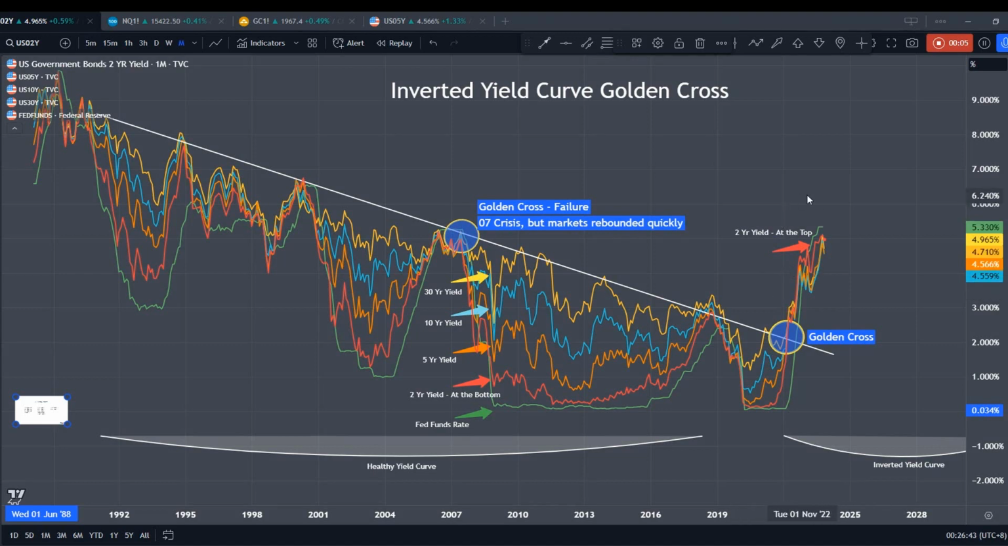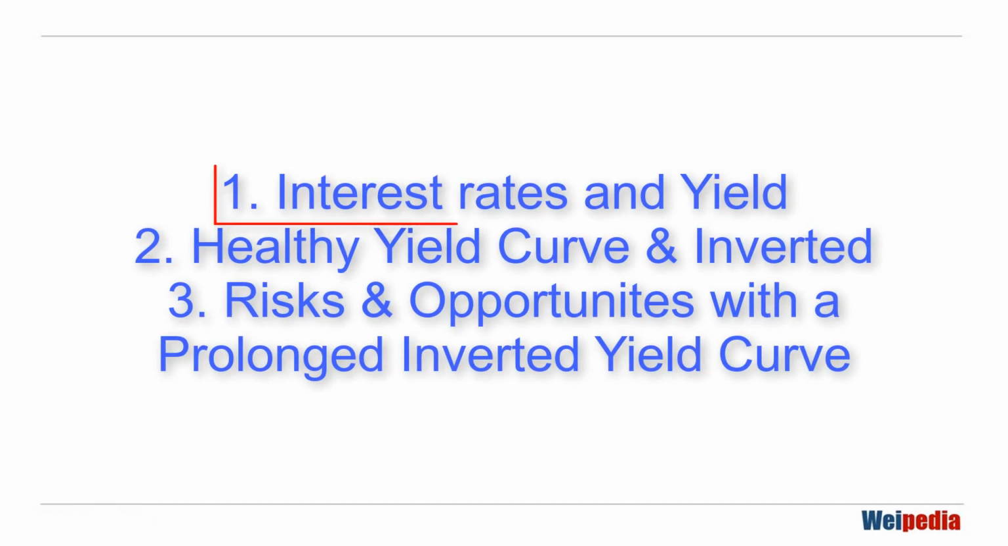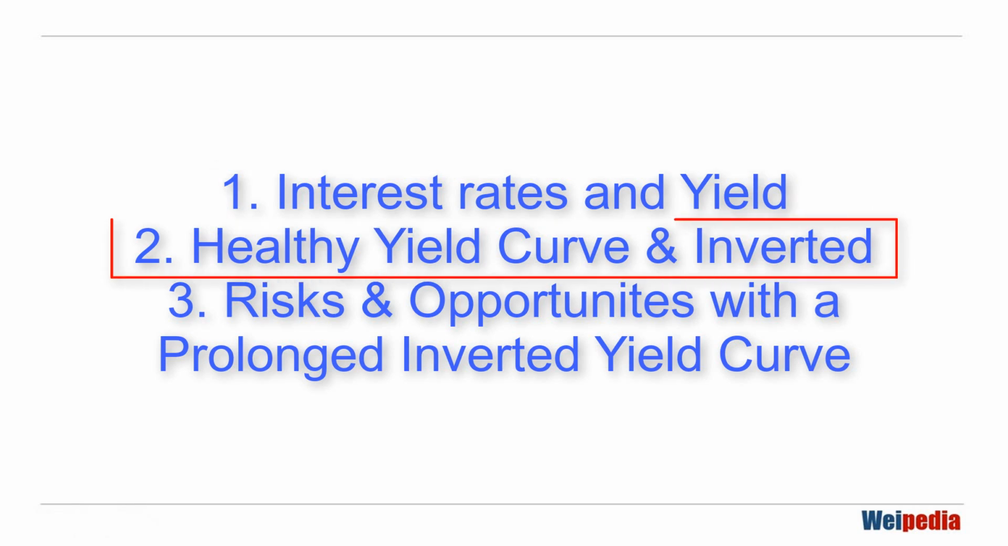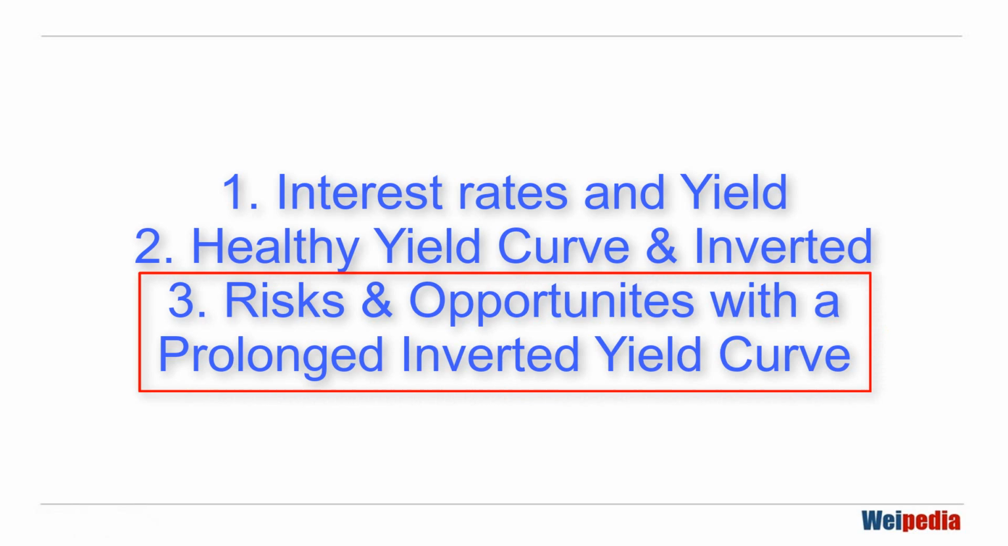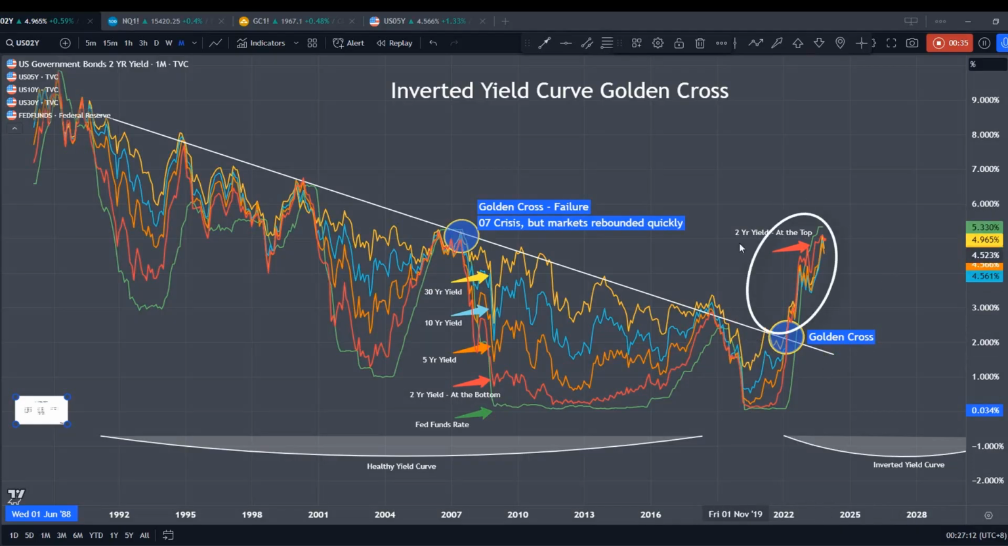The high yield that we're seeing here today is likely to stay. Interest rates are decided by the central banks, whereas yields are decided by the market force or the investors. And both interest rates and yields move in tandem like this. In today's tutorial, we will understand the difference between interest rates and yield, a healthy yield curve and an inverted one, and the risks and opportunities with a prolonged inverted yield that we're seeing here today.